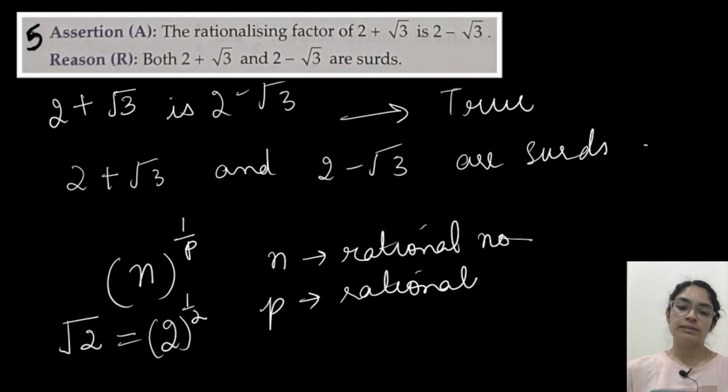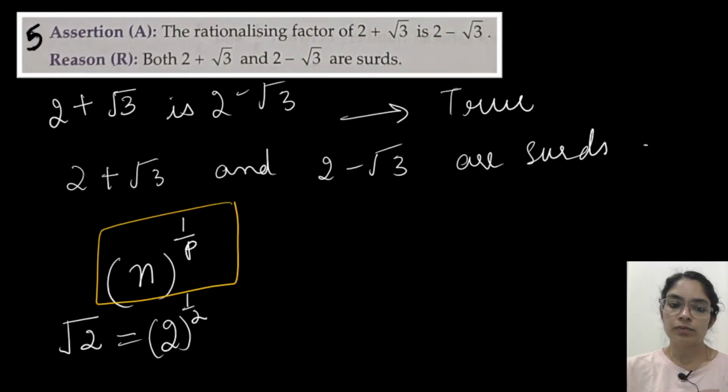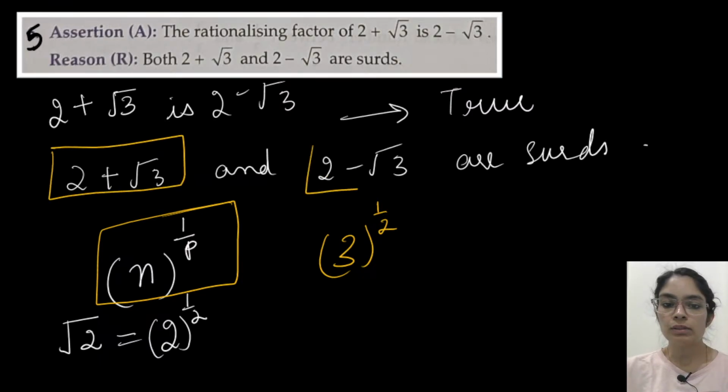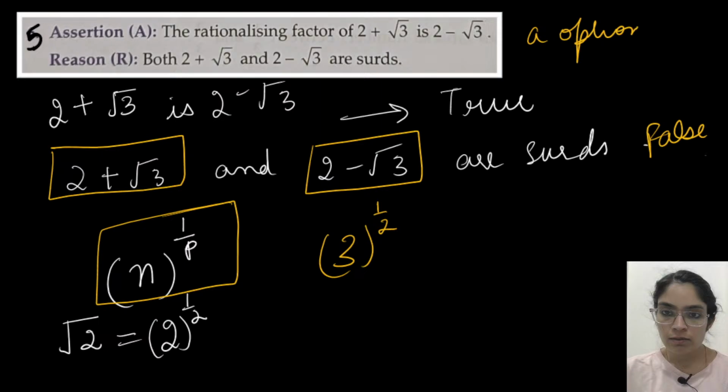Yes, R is false, because these types of numbers are surds which can be expressed in this form, like 2 root 2, 3 to the power 1 by 2. Here the numbers 2 plus root 3 and 2 minus root 3 are irrational numbers. So this is false. It is not a surd, it's an irrational number. So A is true, R is false. Which option? A is true, R is false, so this is option A.